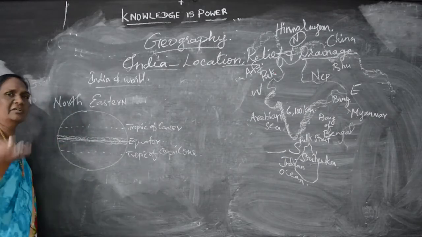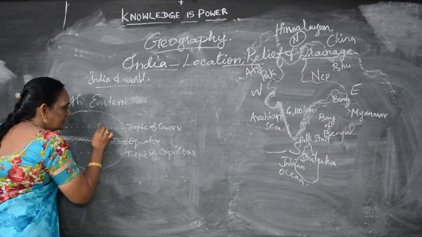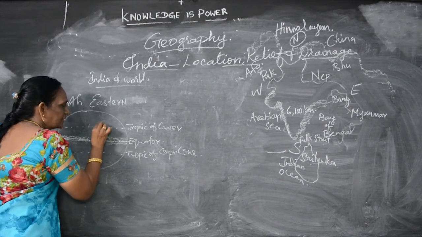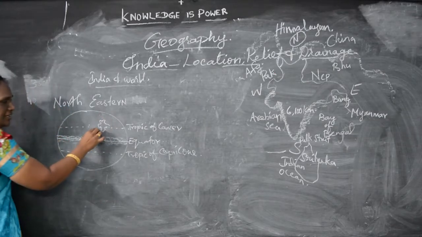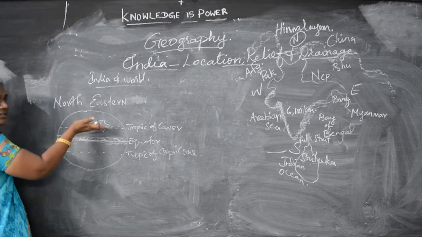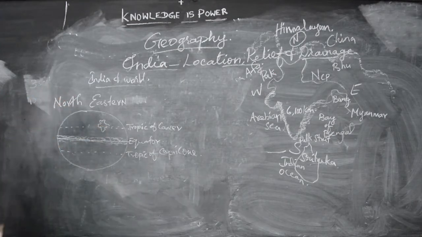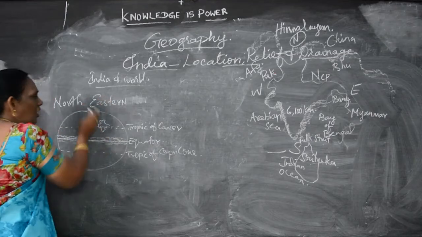Here, where is India in the world? India is here. Can you see this? Here it is, India. So this Tropic of Cancer cuts India into two equal halves. Okay, children, India is on the northern side.